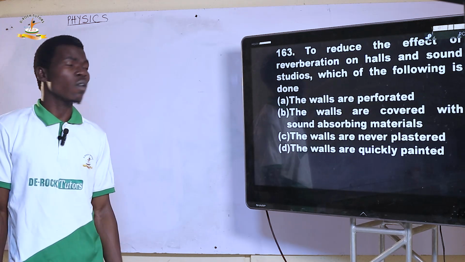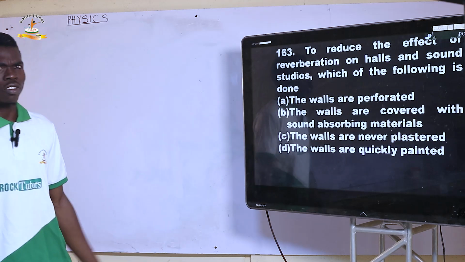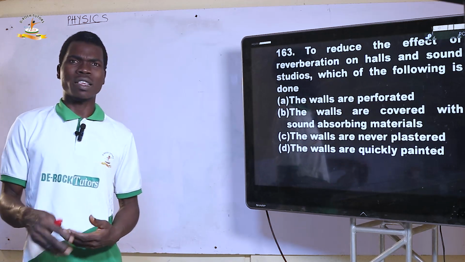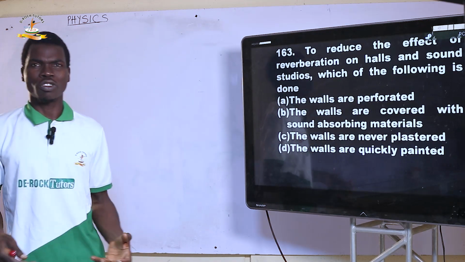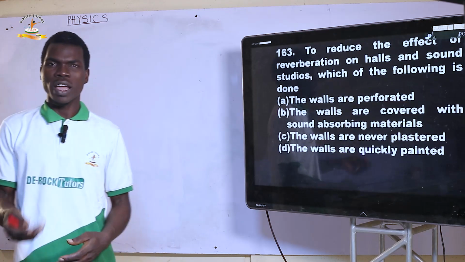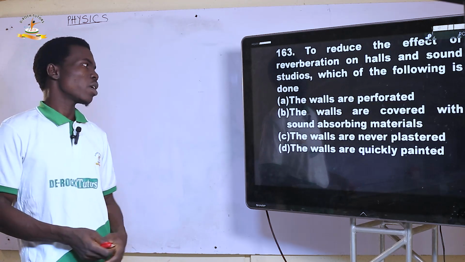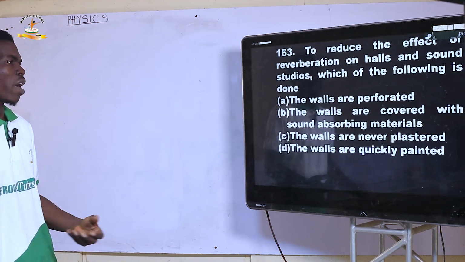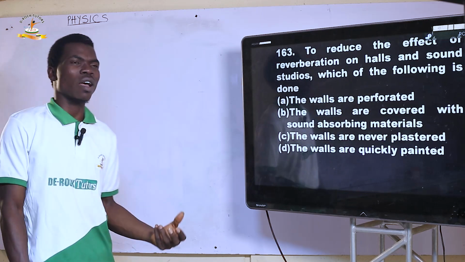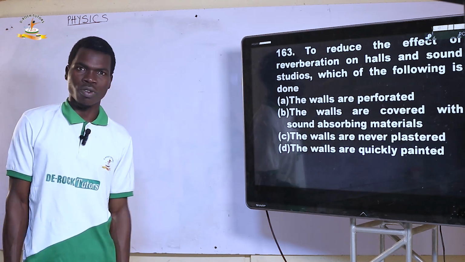And we have to ask ourselves, what is reverberation? Reverberation just means echo that is much, or we call it multiple echo. So to stop that, we have to cover the walls with sound absorbing materials.